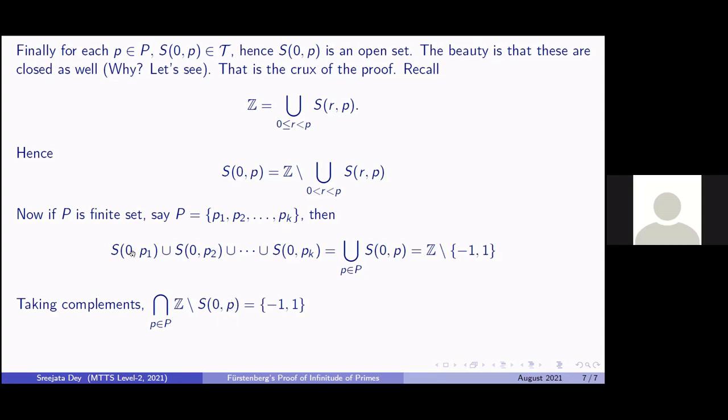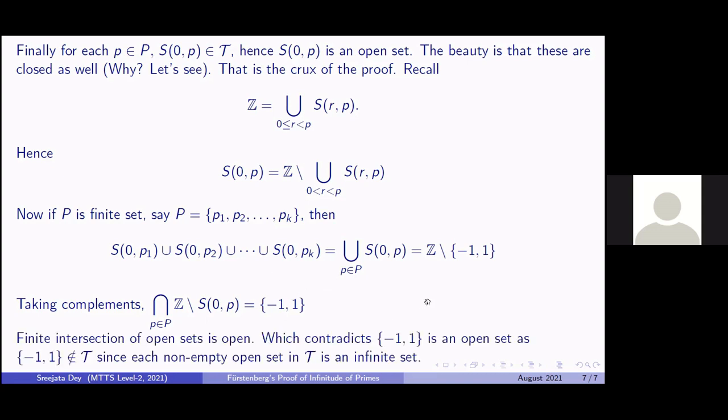Now, since we have assumed P to be a finite set, this is actually a finite intersection of open sets. A topology is closed under finite intersections, which is inherent from the definition of a topology. So the left-hand side is an open set. That means the right-hand side is also an open set. But that is the contradiction which we were aiming at.